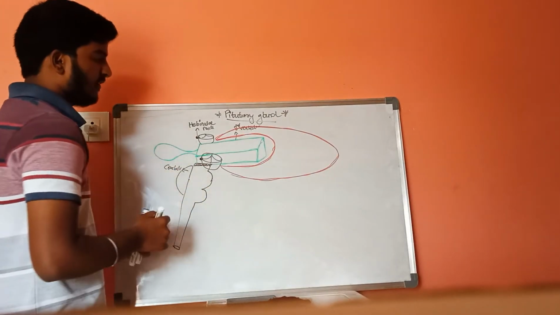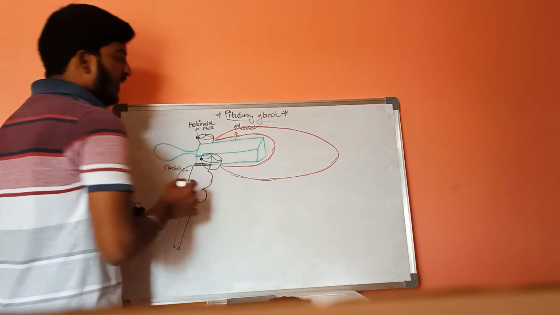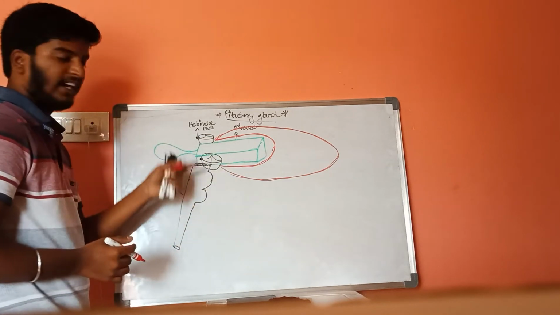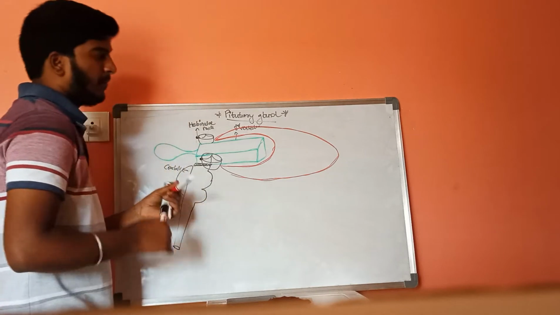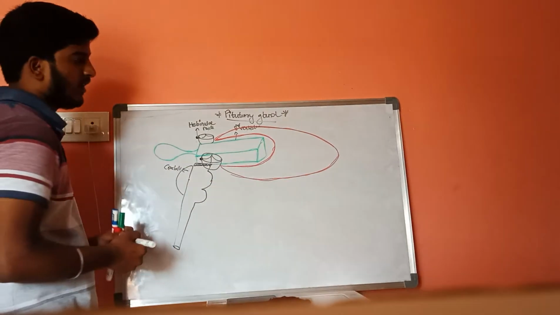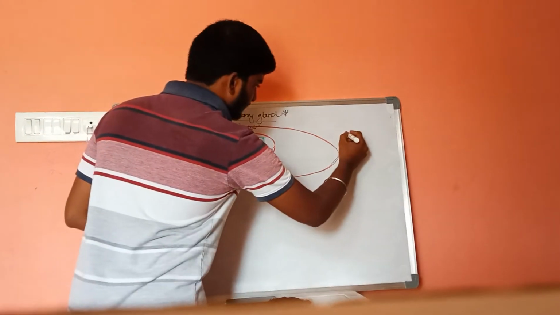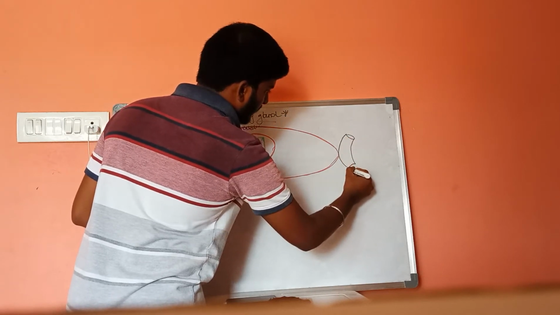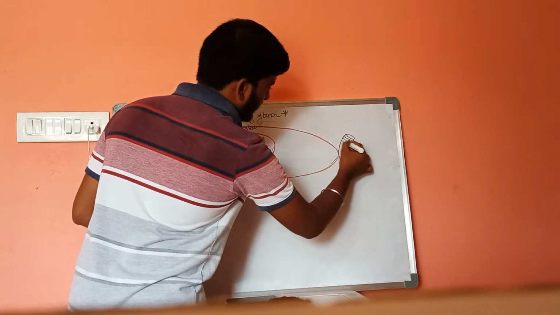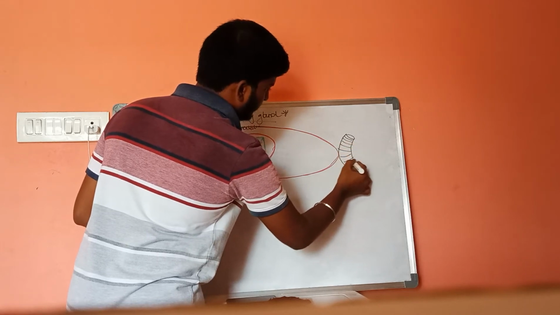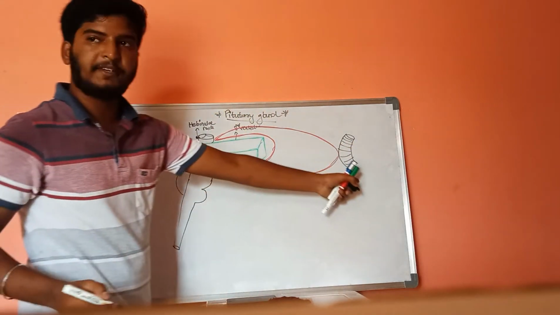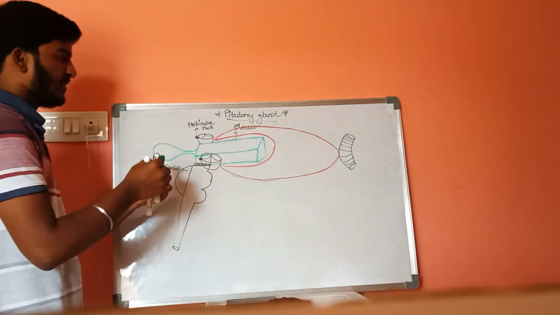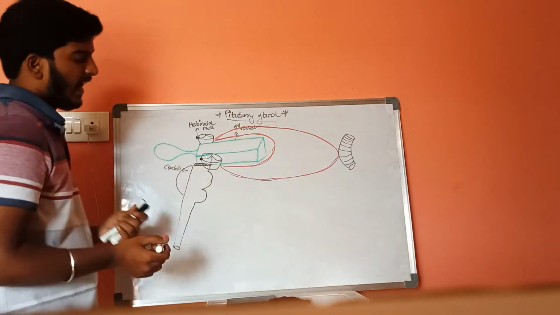This hypothalamus extends from the lateral sides of this third ventricle to the posteriorly located optic chiasma. This is the optic chiasma and this is the hypothalamus.